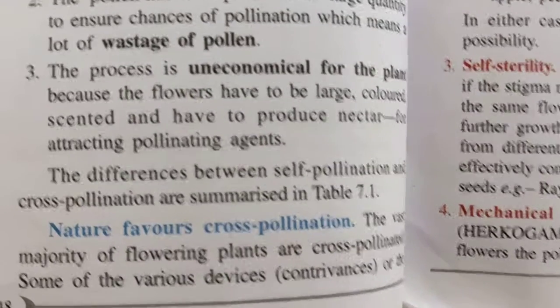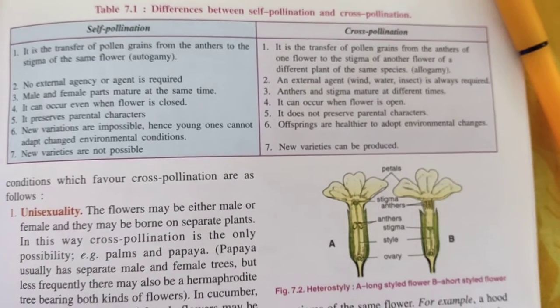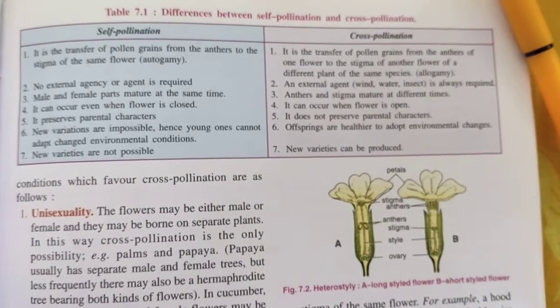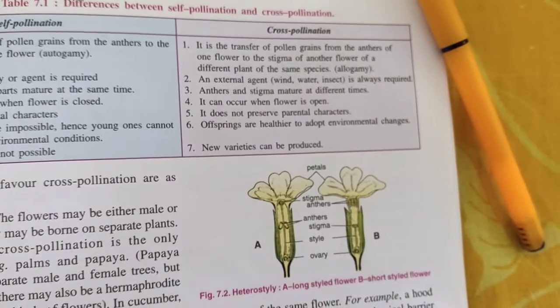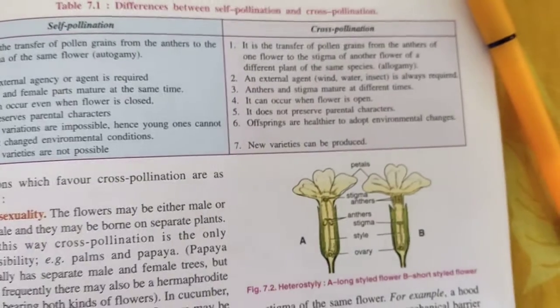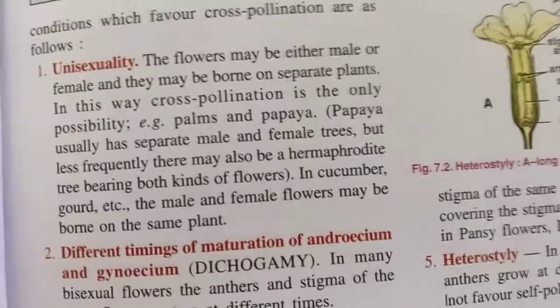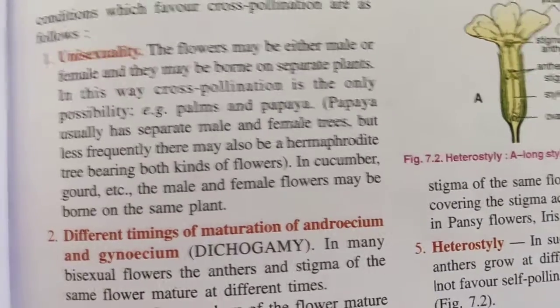Now, the difference between self pollination and cross pollination is given in your book. Please go through these points. At least 5 points you have to learn, self pollination and cross pollination difference. Clear?